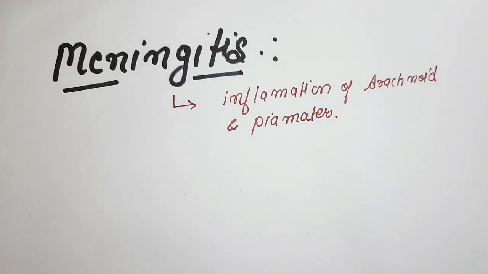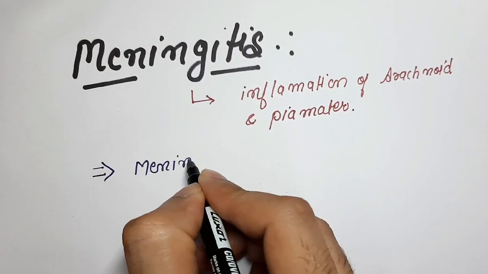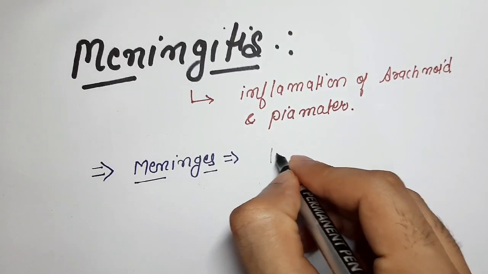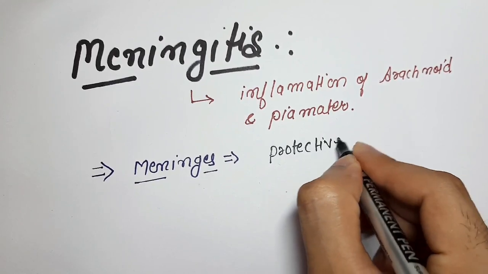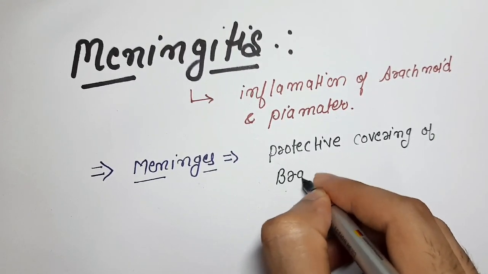There are three layers which create a protective covering for the brain and spinal cord, known as meninges.